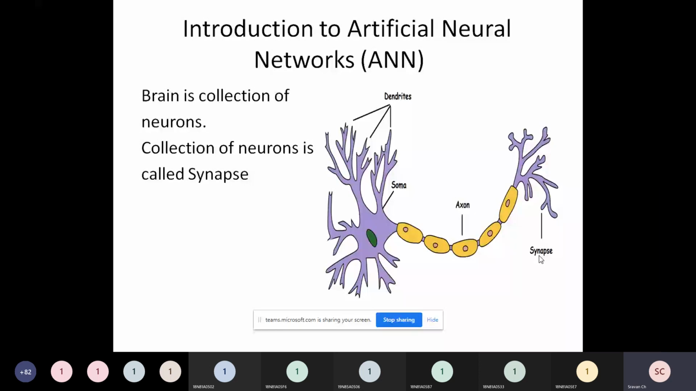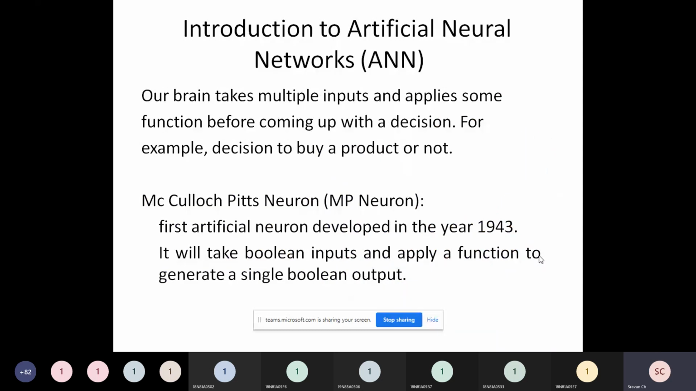Now what our brain does, our brain takes multiple inputs and applies some function before coming up with a decision. Our brain takes multiple inputs and applies some function before coming up with a decision, right?